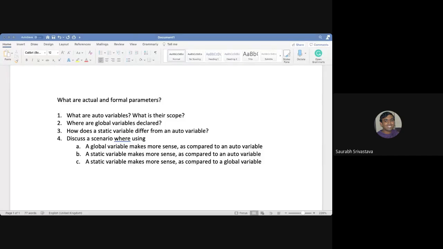For example, there is another storage class called register that we have not discussed. If we discuss all the storage classes, it will be a bit difficult. Let me open the book and find the appendix number. You can discuss till then.